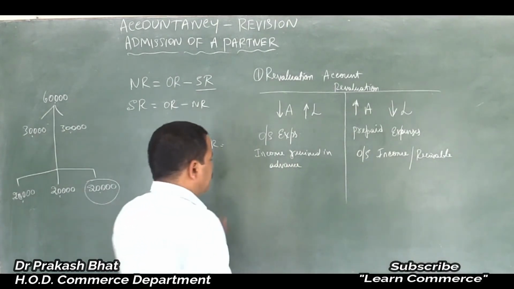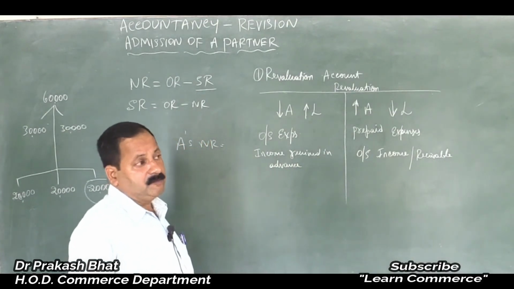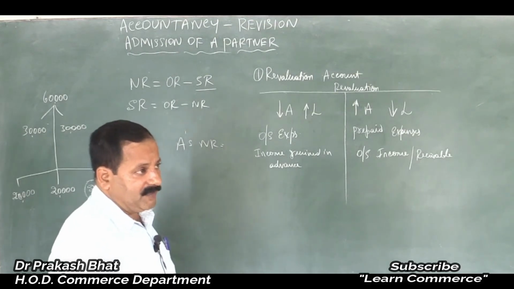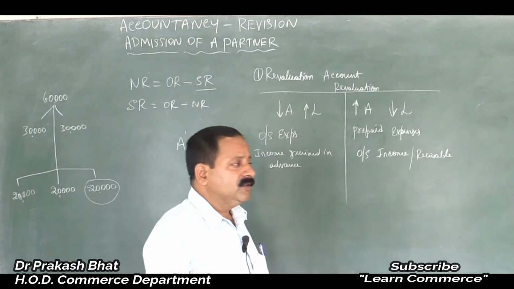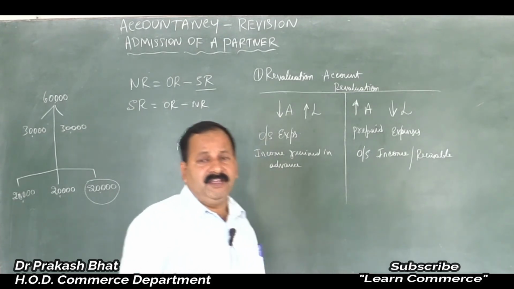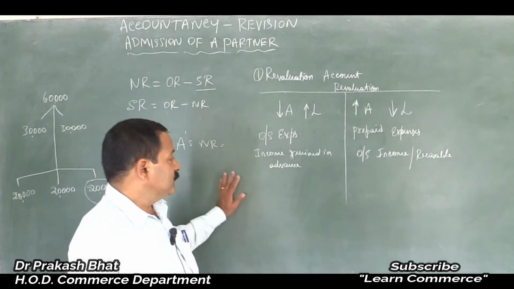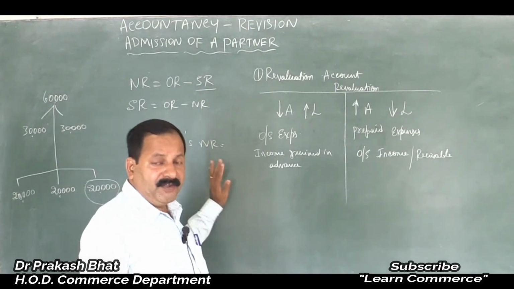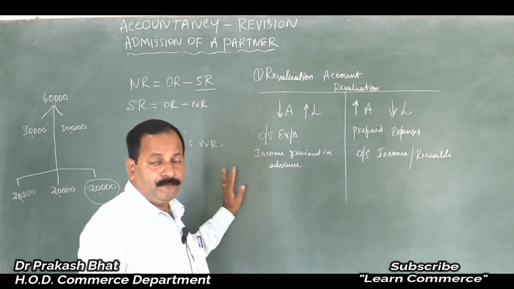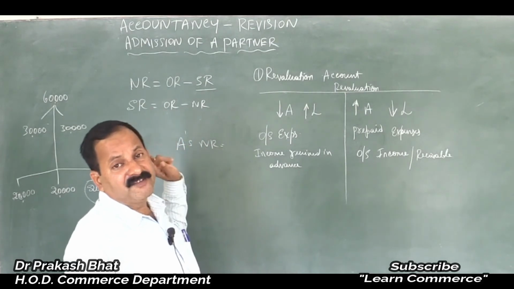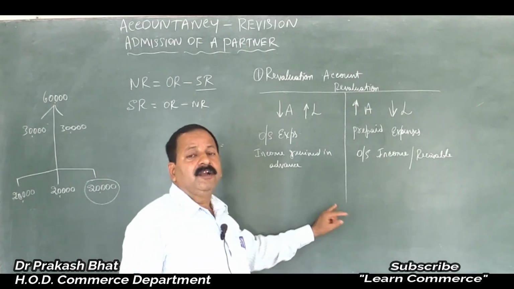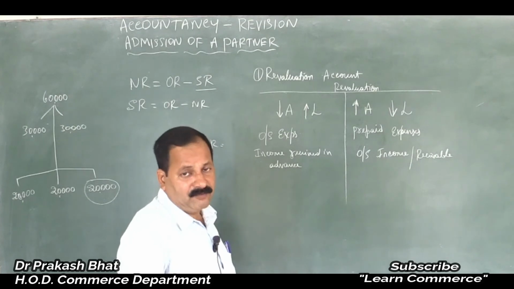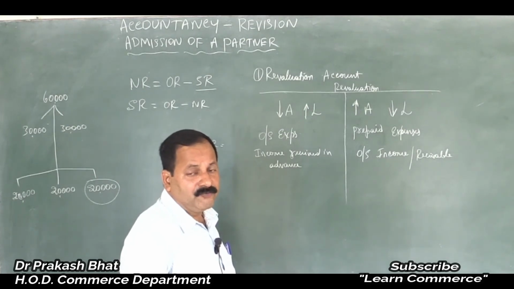So by balance brought down, that is the capital balances which will be there in the old balance sheet, should be entered first by balance brought down. Then all the other items of income like accumulated reserve, profit and loss account balance, any other fund appearing on the liability side of the balance sheet, should be entered on the credit side of the partners' capital accounts. It should be distributed among the partners, isn't it?